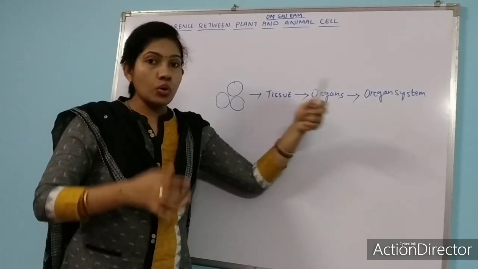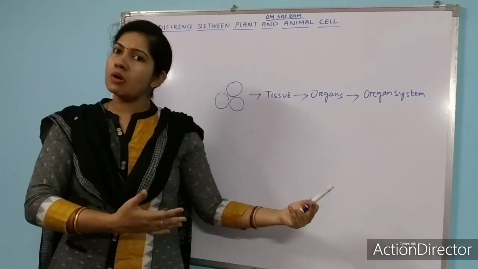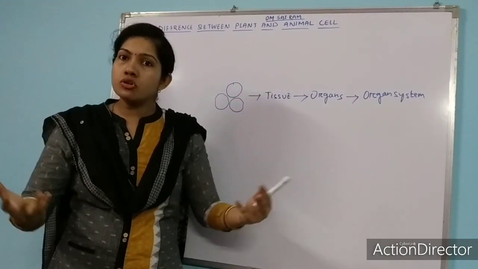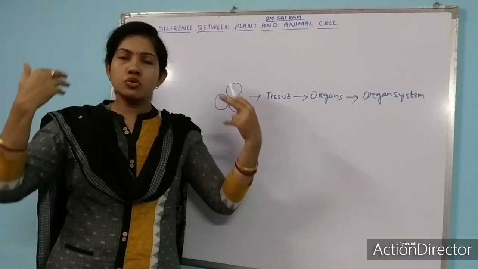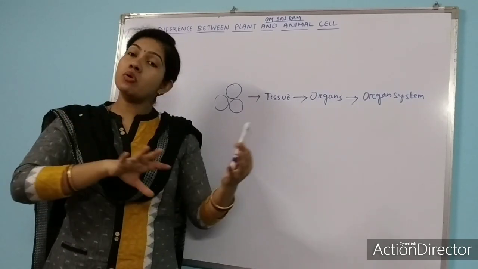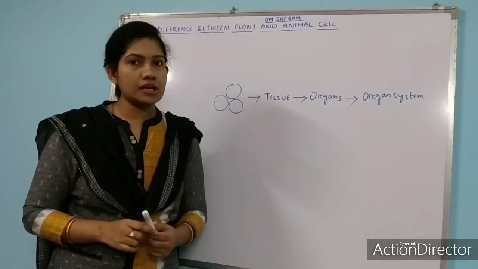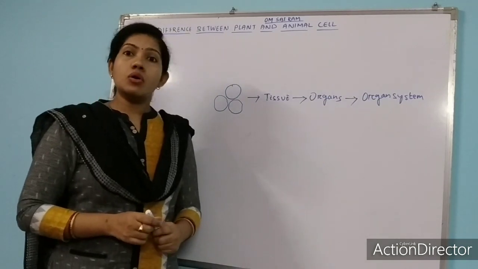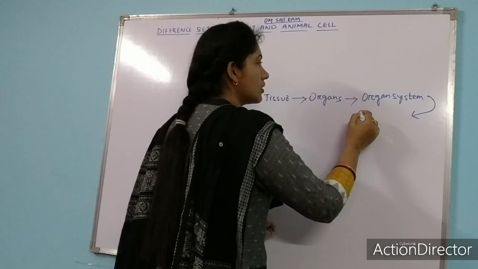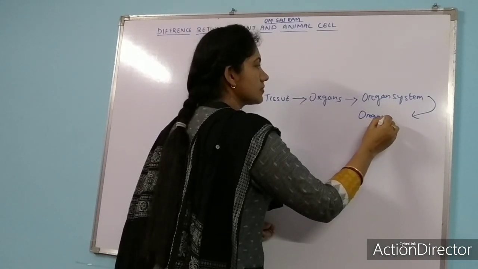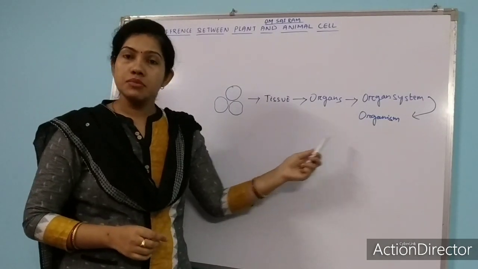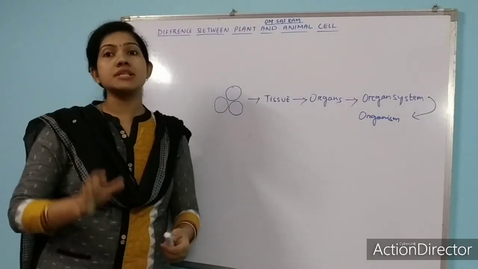And the whole organ system, we can also talk about the circulatory system. There we will talk about heart. We can also talk about the respiratory system. So there are so many organ systems present in our body. Do not worry, one by one about all organ systems you will read in your higher class. So here all the organ systems combine to form what? An organism. All organ systems are combined to form an organism. So this is what our life process is.